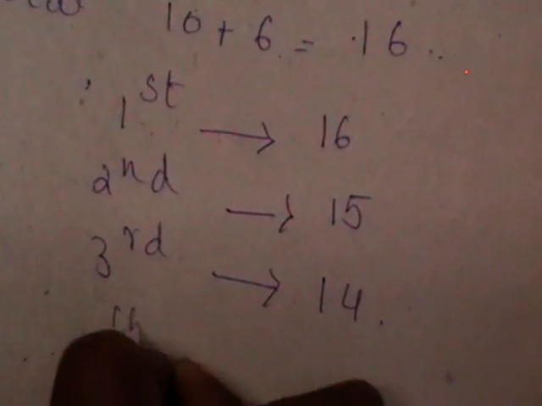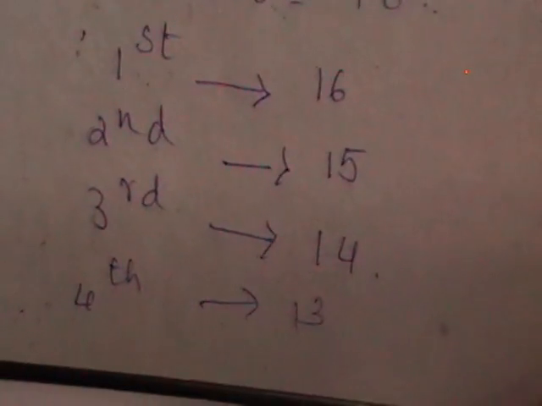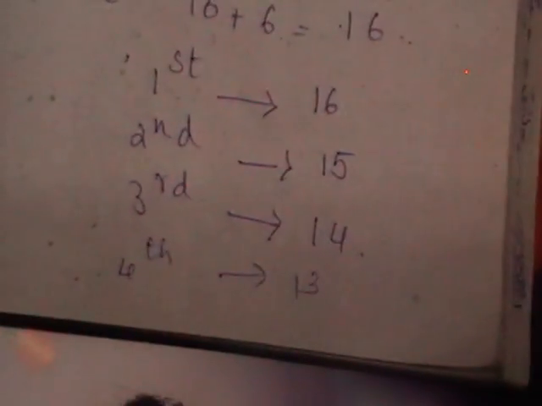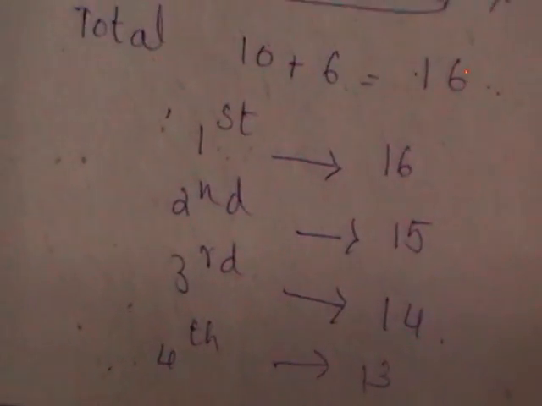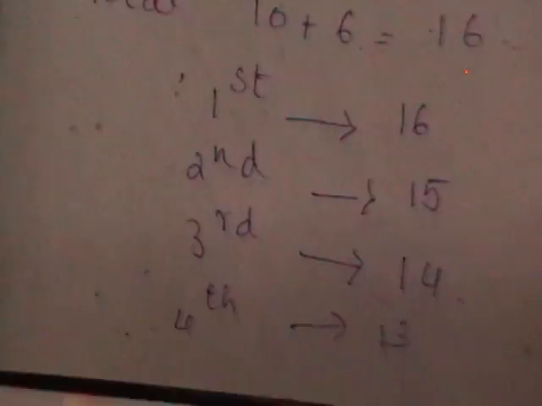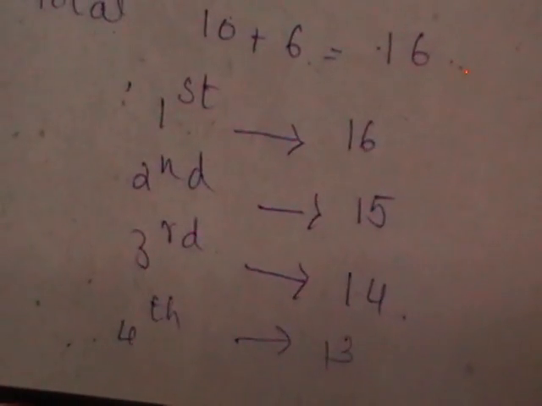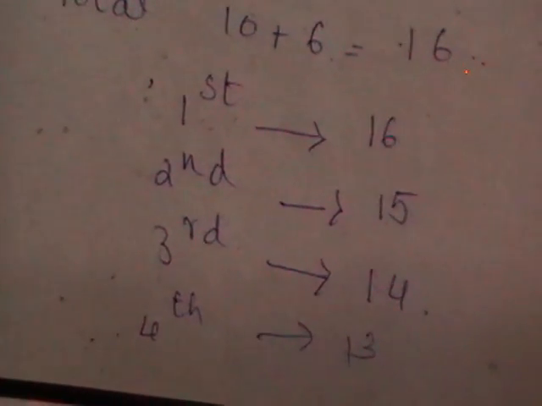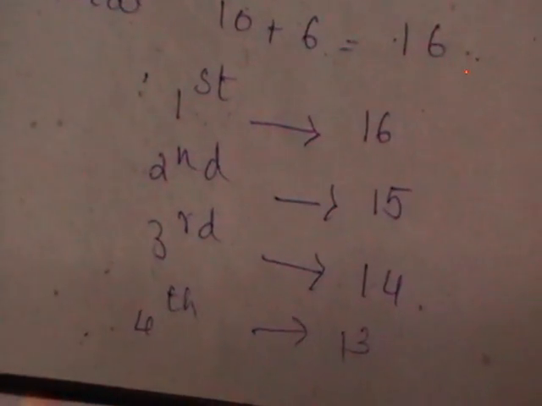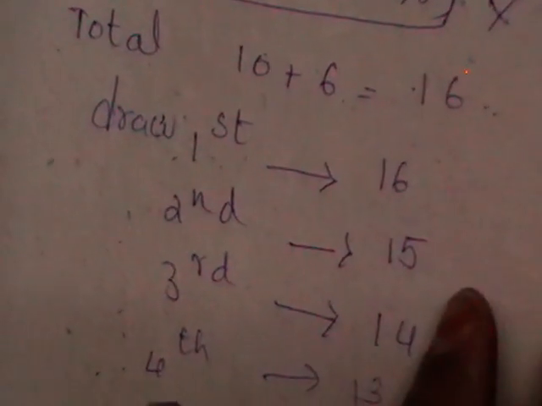Got it, girls? 4 balls are drawn and they are not replaced back. Initially the bag contains 16 balls. One ball is selected. After selecting, the ball is not replaced. So for the second draw, the total number of balls will be 15. Similarly, the selected ball is not replaced. For the third one you are going to have 14, and similarly for the fourth draw you are going to have 13 balls. So these are the total number of balls for each draw: first draw, second draw, third draw and fourth draw.